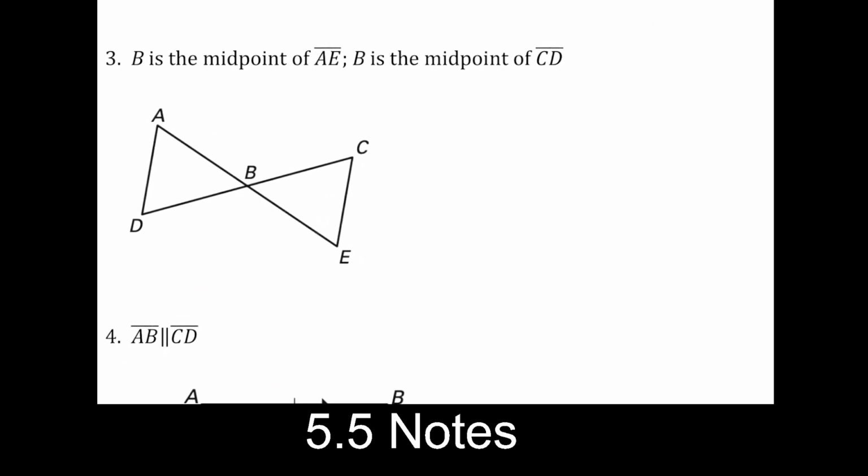Here it says B is the midpoint of segment AE, and B is the midpoint of segment CD. So what that tells me is that this segment right here, cut in half by B. This segment right here, cut in half by B. So I can use the information written to mark this and this, and also this and this. Now, I can't use the same amount of tick marks. I don't know that AB and DB are the same size, but I can do this. Now that's just from the words that are up here.